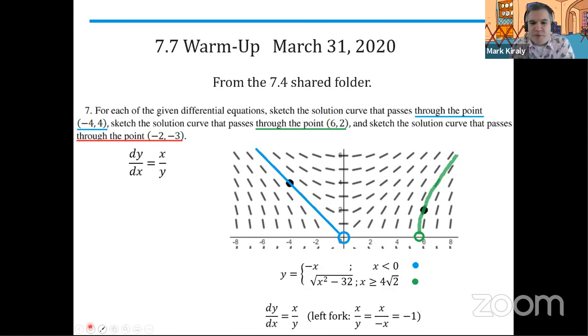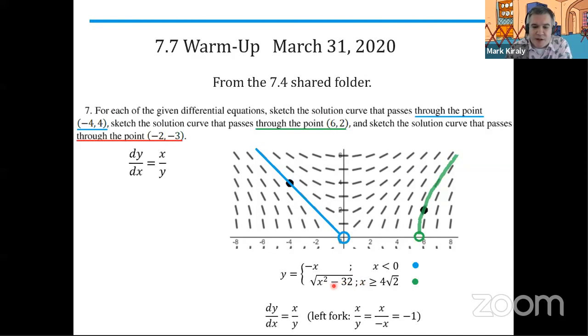So here's an example of a function, which I'm sure was the first thing that jumped to everybody's mind when they saw the slope field. Is this the solution, right? So if we have a piecewise function that's defined y equals -x for x less than 0, and then the function is not defined at all on the open interval from 0 to 4 square roots of 2, but then picks up at x equals 4 square roots of 2 as the square root of x squared minus 32. If you take the derivative of both parts of this piecewise function, on the right side, the derivative does become x over y.